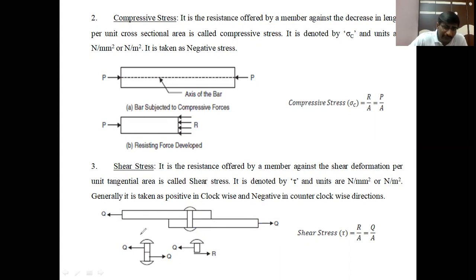Observing the enlarged view of a rivet, we apply the load Q at this point in the outward direction, and at this point in the left-hand direction. Due to these loads, the upper part of the rivet is trying to slide to the left-hand side, and the lower part of the rivet is sliding to the right side of the member.